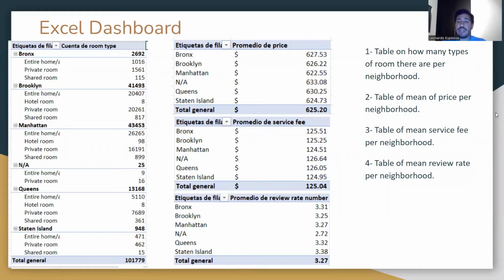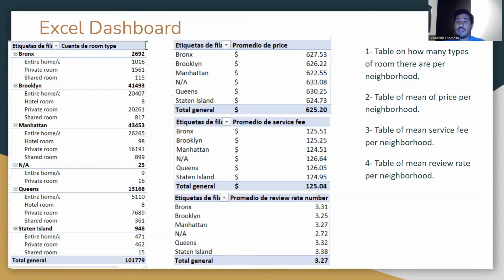For this part of the data analysis, we have our table dashboard where we have 4 tables. The number 1 is the largest one on the left, and is the table of how many types of rooms there are per neighborhood. We have 5 neighborhoods, that is Bronx, Brooklyn, Manhattan, Queens, and Staten Island. And we have 4 types of rooms, that is entire home or apartment, hotel room, private room, or shared room.